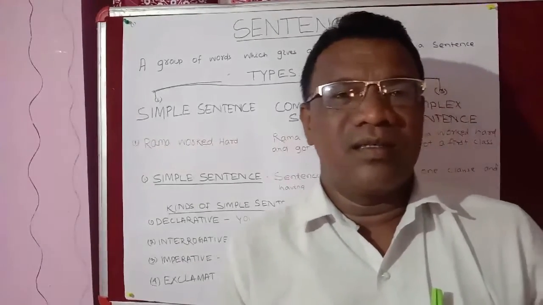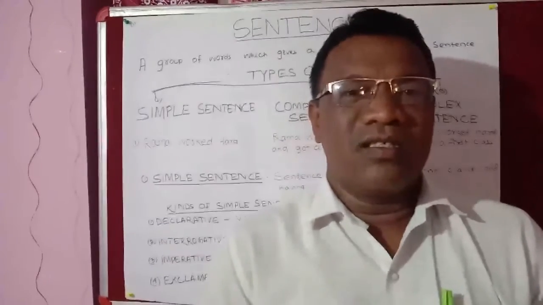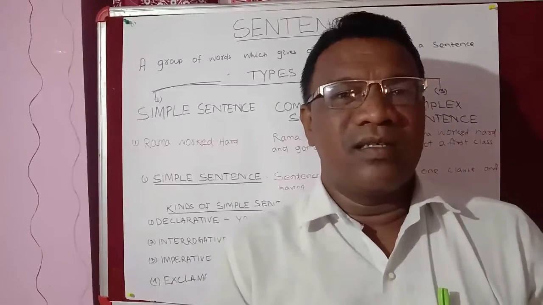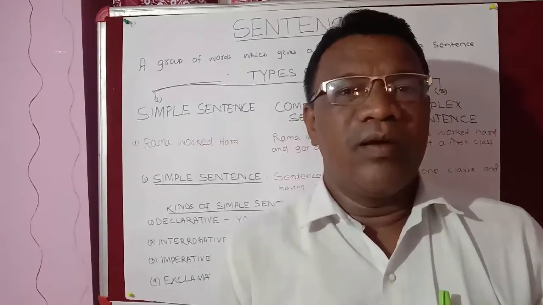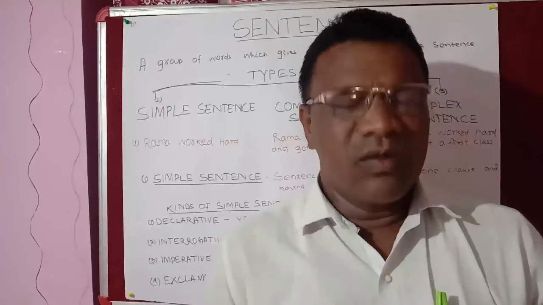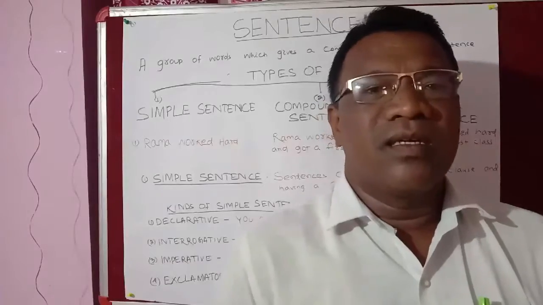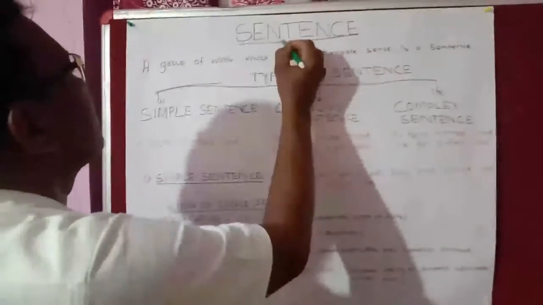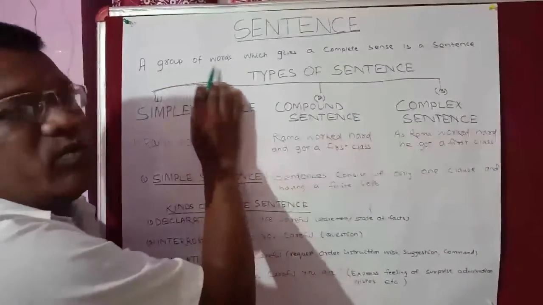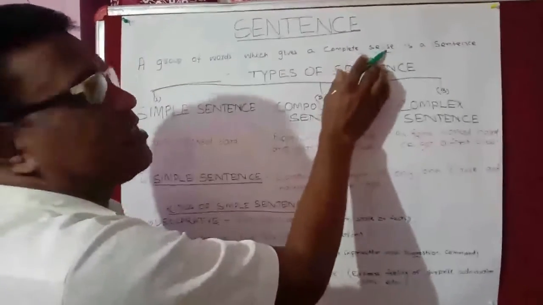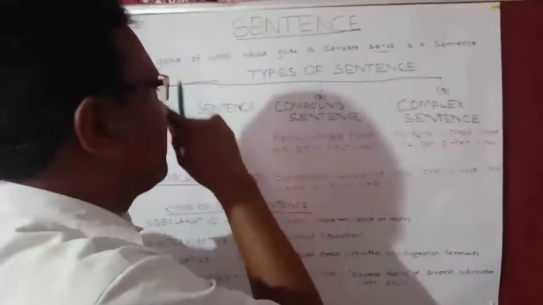In our last class, our respected Ajit sir has taught you the sentence. What is a sentence? Today, we will read about simple sentence. You know what is sentence? Sentence is a group of words which gives a complete sense. A group of words which gives a complete sense is a sentence.